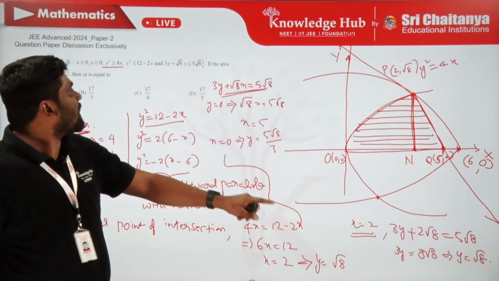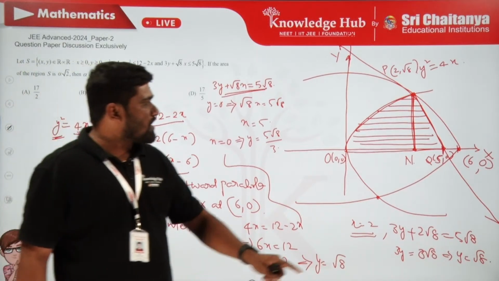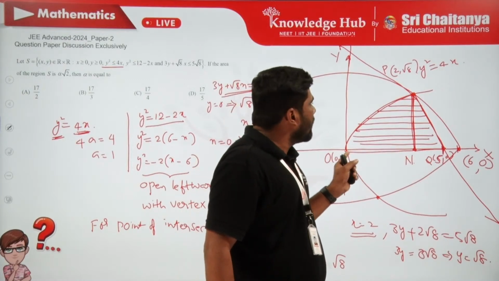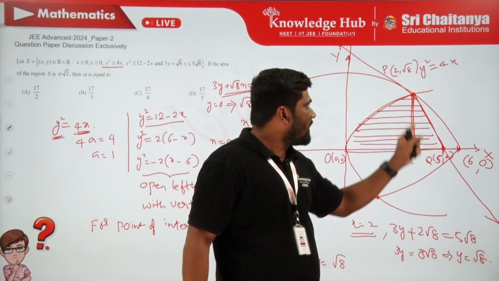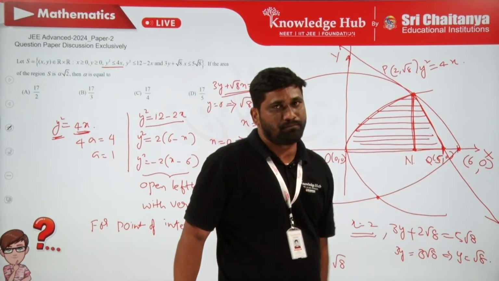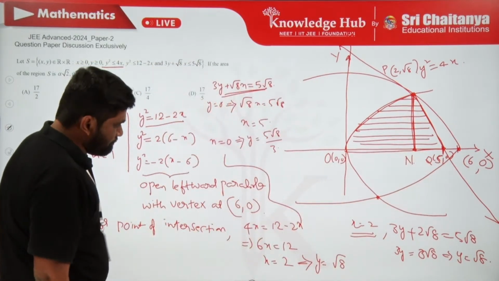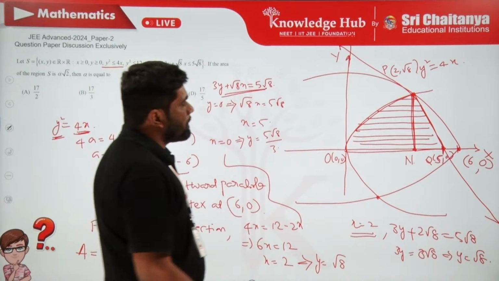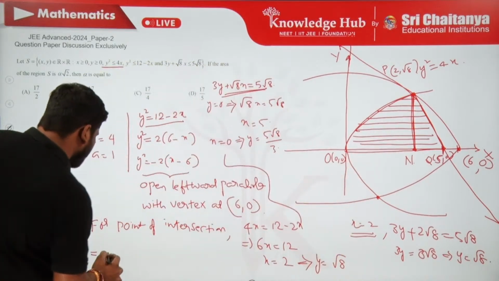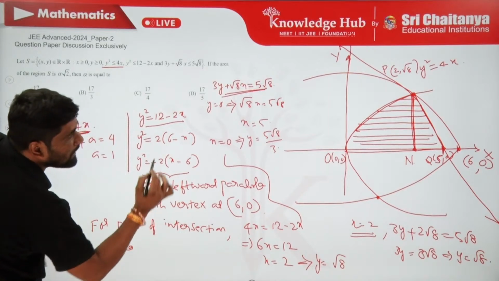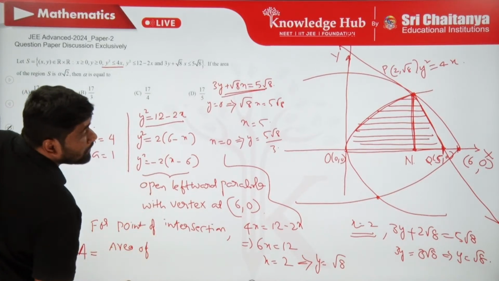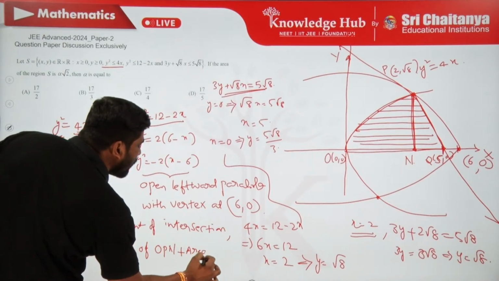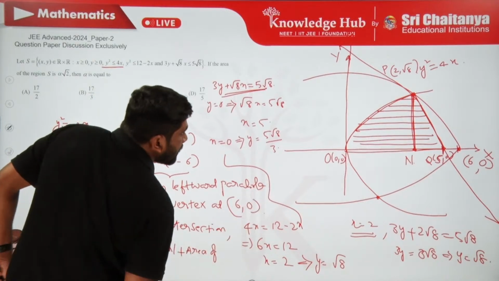So finding the area of the region bounded by this is the same as finding the area of the curvilinear triangle OPN plus the area of the triangle PNQ. So clearly the required area is area of OPN plus area of PNQ.